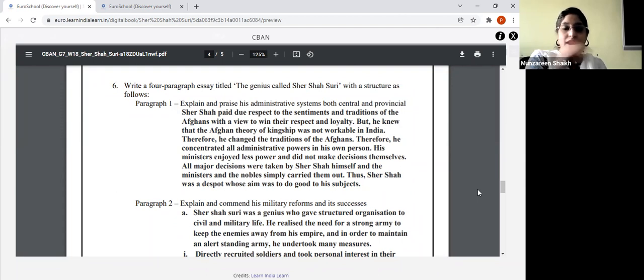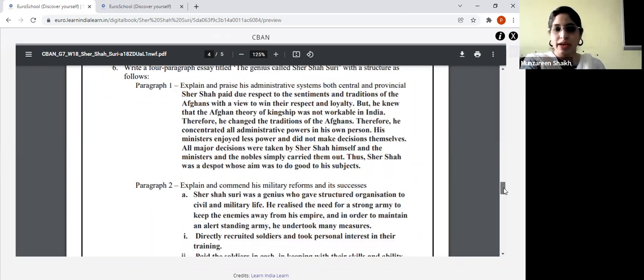They have given you the headings of each paragraph. In paragraph 1, you are going to write about the explanation and praise of the administrative systems which Sher Shah brought, both the central as well as the provincial administration.